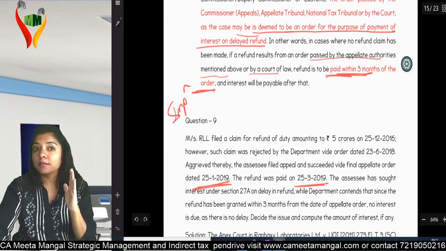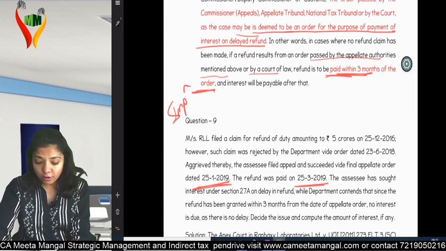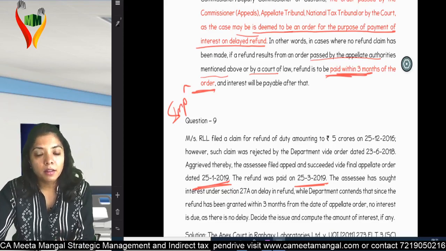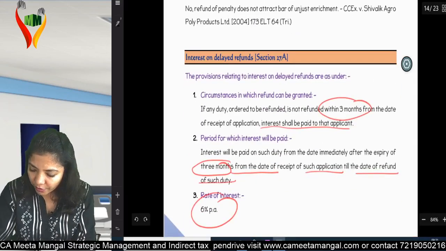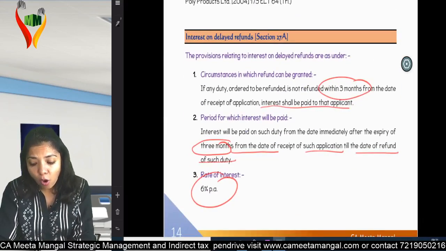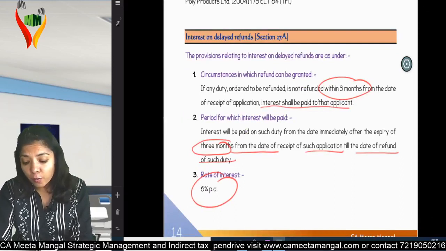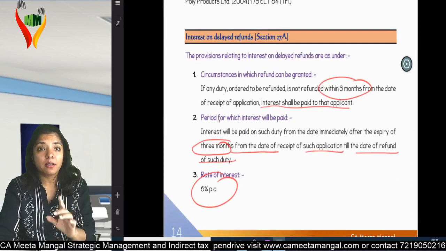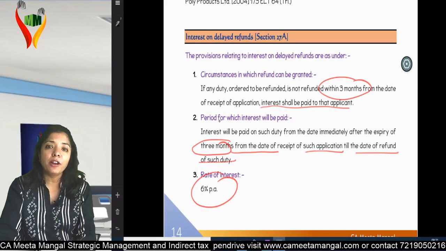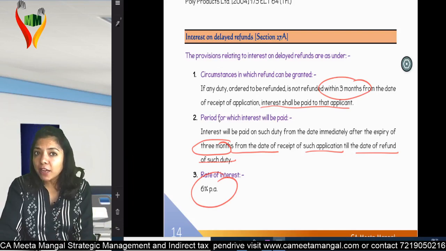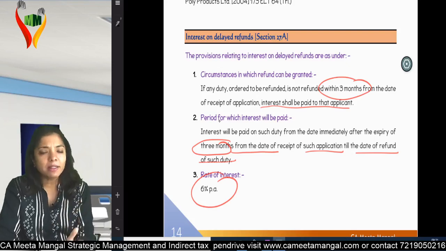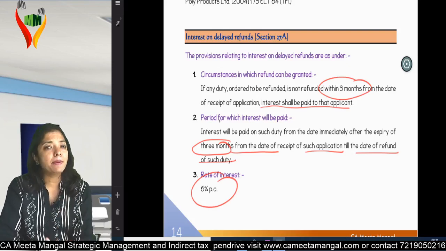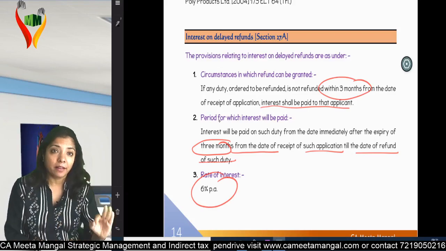Normally, you have to make an application, and within 3 months you should get the refund amount. Am I clear? Let's see this section over here. If any duty ordered to be refunded is not refunded within 3 months from the date of receipt of application, when they have given the order that you are eligible for refund, you make an application. And when you receive the application, within 3 months, you give me the refund amount. If you don't give me the refund amount within 3 months, I am eligible for interest. This is my normal Section 27A.